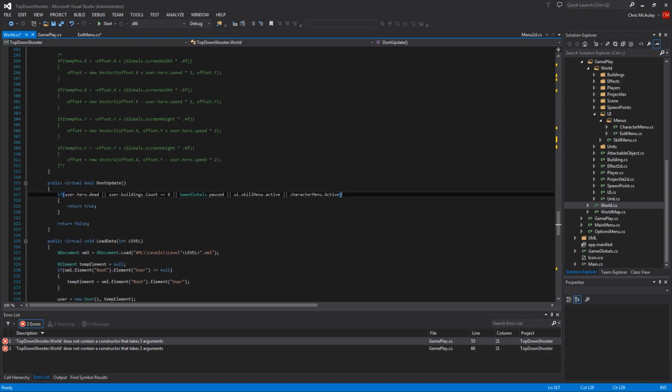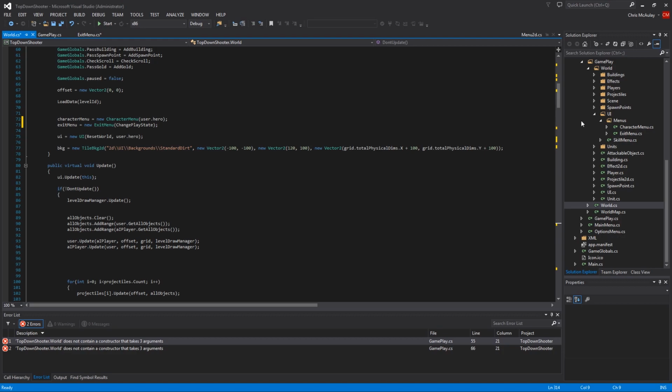Okay, this is essentially our pause functionality, and we need to add the exit menu to it. Exit menu dot active, right? So if the exit menu is active, then we are paused. Okay. All right, we did all that.